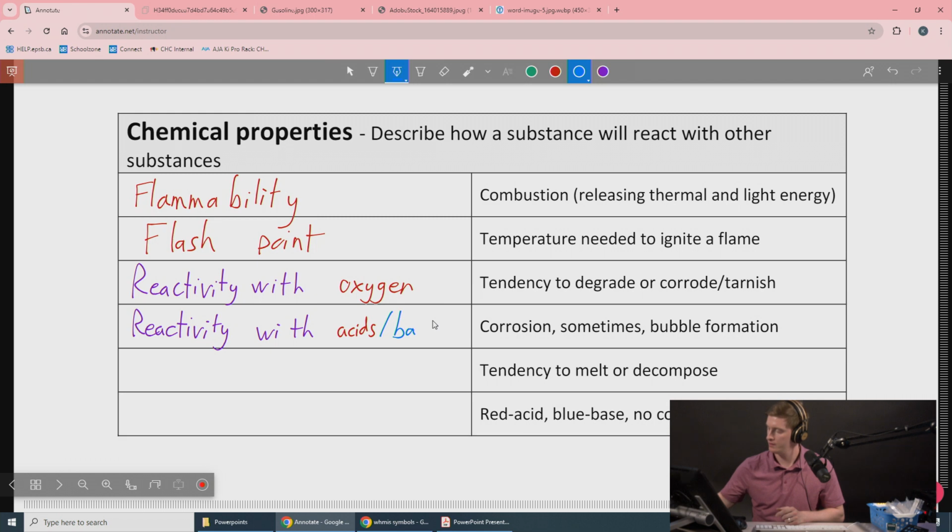More on that later. Some materials will react to corrode, or sometimes they'll form bubbles if they react with other materials like these. Can also have reactivity with heat.